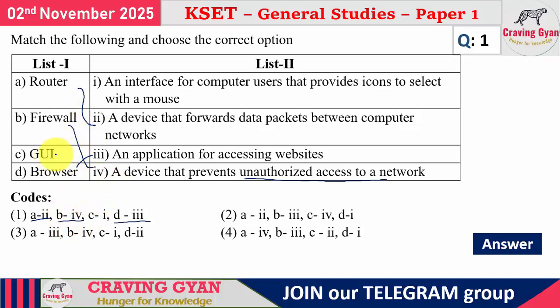Now the graphical user interface: an interface for computer users that provides icons to select with the help of a mouse. Look at it: in order to open My Computer or Control Panel, you are not going to run any command. What you do is click on the icon. So the graphical user interface is an interface that provides icons to select with the help of a mouse. So for the first question, the answer is option 1.